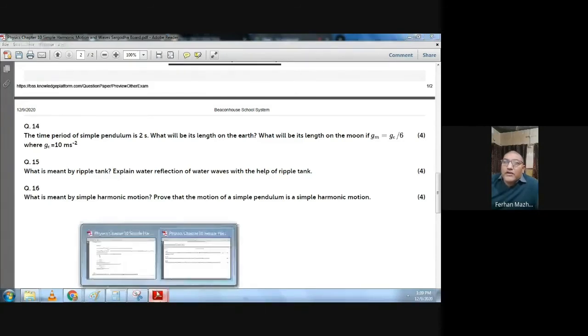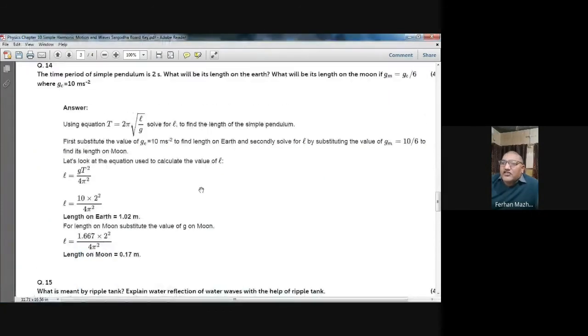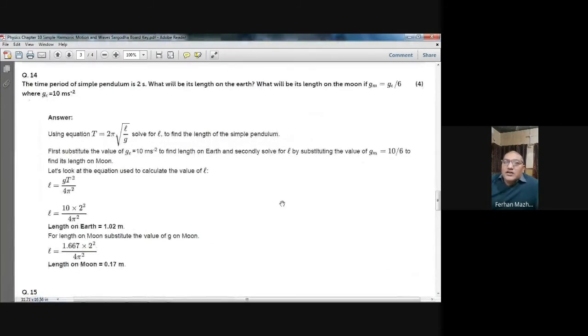So here we go. Here is the marking scheme, showing on your screen right now. Using the equation T equals 2 pi under root L by g, that's the formula for the time period of a simple pendulum. Because we want to find the value of L, I will take the square on both sides. So it will become T square equals 4 pi square L by g. When you want to make L the subject of the formula, the formula will become L equals g T square divided by 4 pi square.